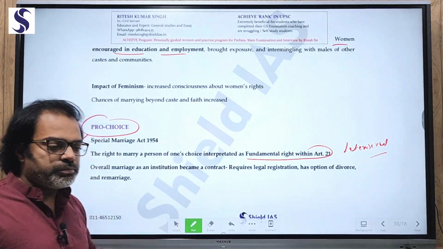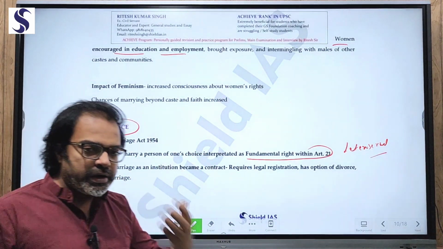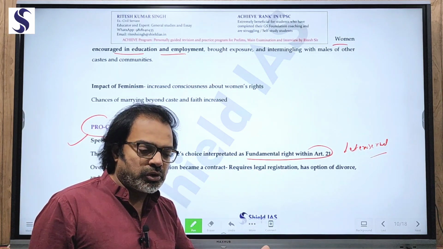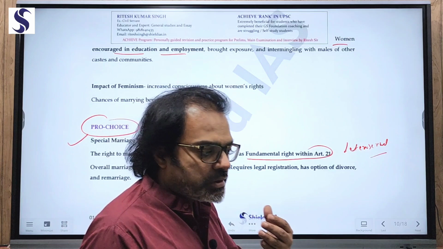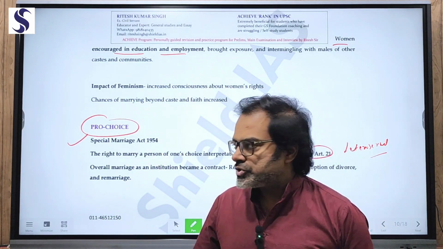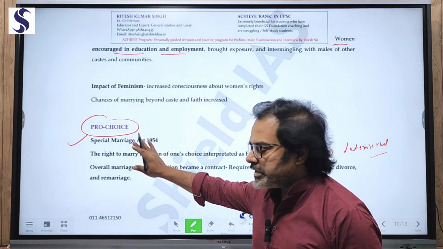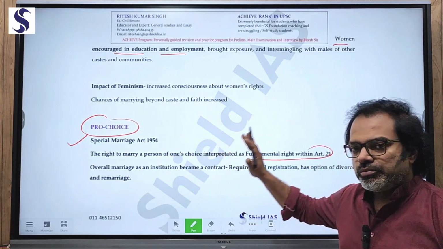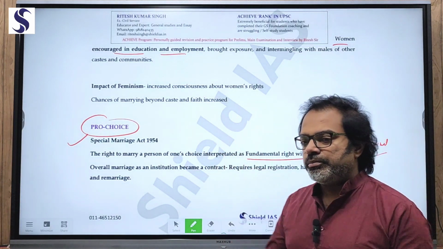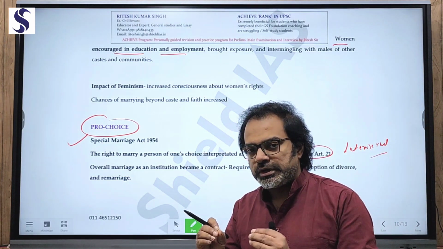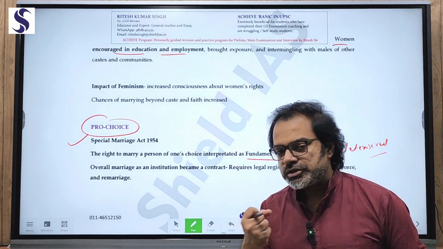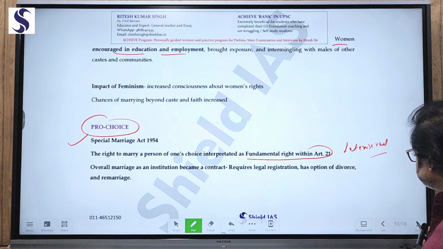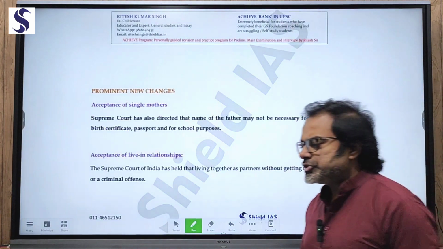So the liberation of women brought various changes. Liberation of ideas, liberation of thoughts, and exposure to worldwide views brought various changes in the marriage institution. So this change started from what? The Special Marriage Act, considering the fundamental right that marrying a person of one's choice is a fundamental right. So all these were the beginning of the liberation of the marriage institution. Further, prominent changes came later.